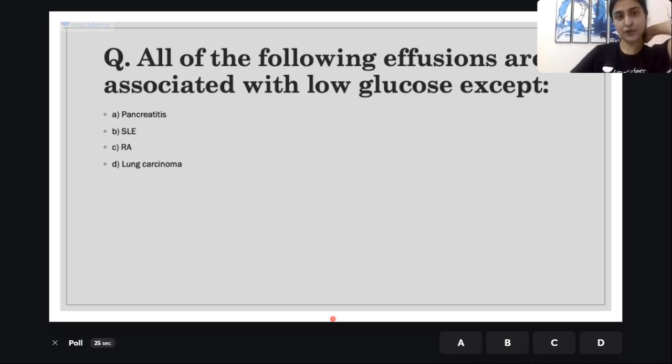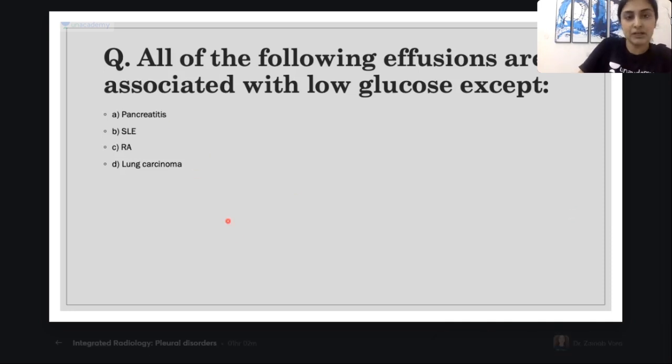All of the following effusions are associated with low glucose except. All right, amazing. So I see Red Cell, Jon Snow, Shrigiri, Nilakshi, Shobha have answered it correctly so far. So I see 70% have given the correct answer, which has now dropped to 56%. Okay, those of you joining in, guys, attempt this poll. We have almost started. Okay, all right, guys.